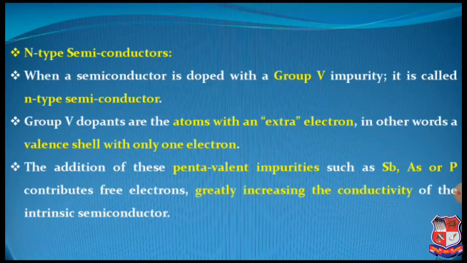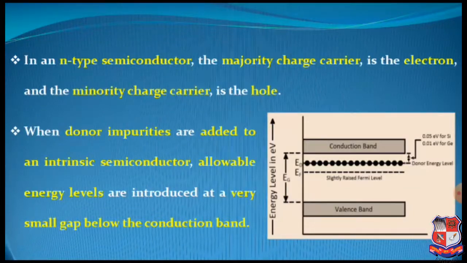So here in n-type semiconductor we have the group 5 impurities with which the excess amount of electrons is added. In n-type semiconductor, the majority charge carrier is the electron because the number of electrons is higher, and the minority charge carrier is the hole.